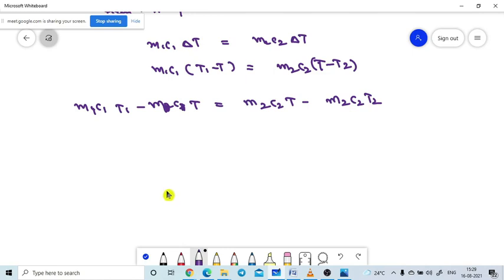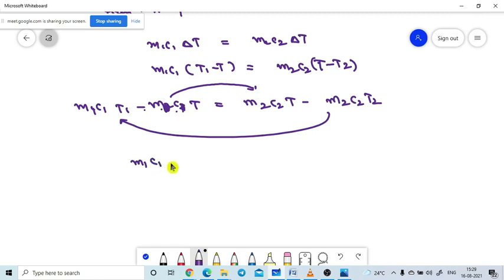No issue. So our goal is to find the t value. That's why I am sending all the t terms to one side and the remaining terms to the other side. If it is negative on one side, it becomes positive when it goes to the other side. So I am writing the t terms on the left-hand side: m1 c1 t1 plus m2 c2 t2 on the right, and the t terms on the left. So here is the t term, our goal.